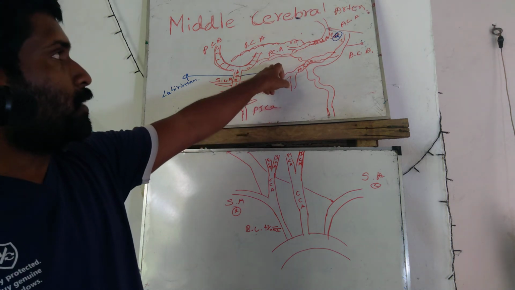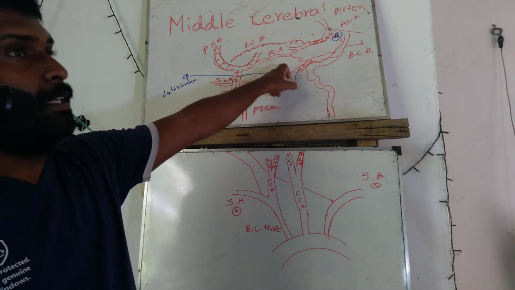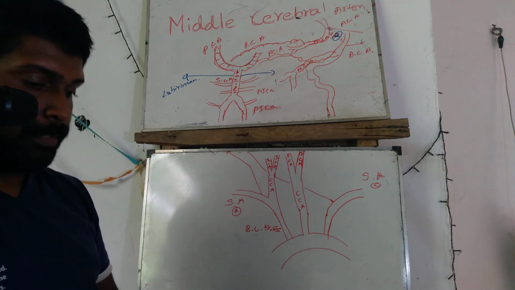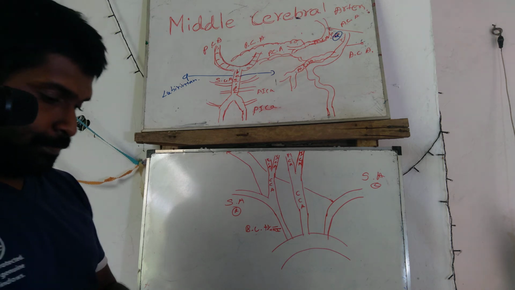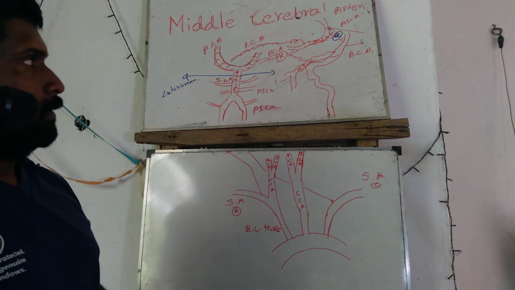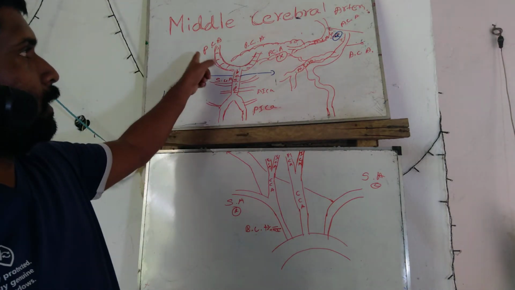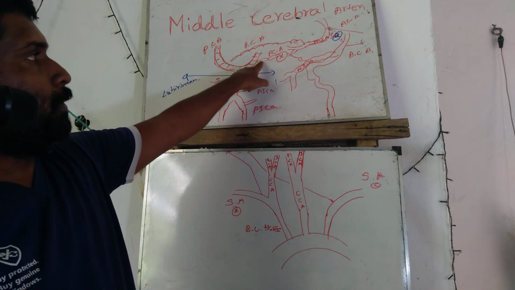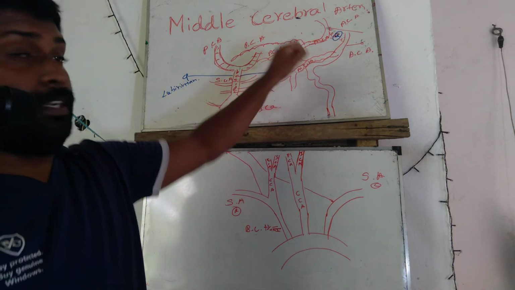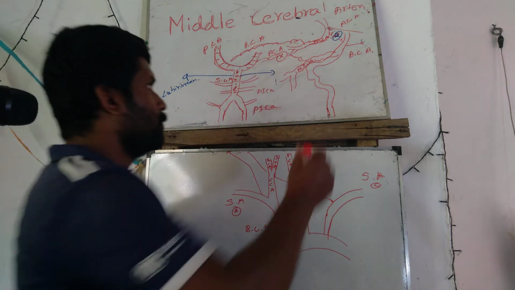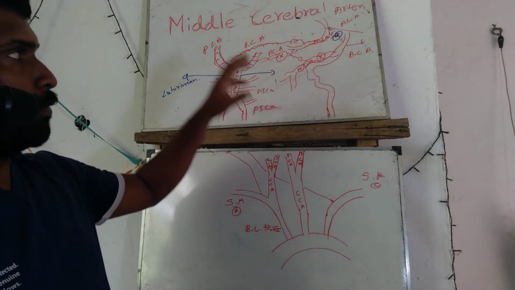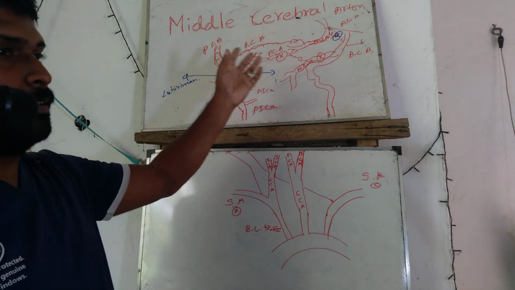Then the posterior communicating artery also can have circulation turning, and aneurysm can happen there. Near the posterior cerebral artery it can also happen. An aneurysm can also happen in the middle cerebral artery. In a lot of areas we can see some form of problem inside the brain.